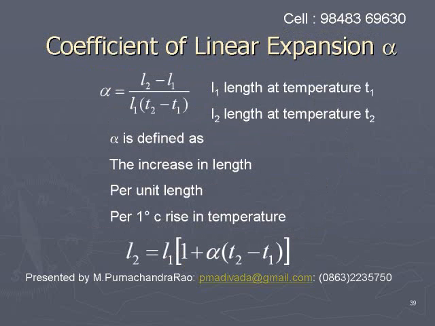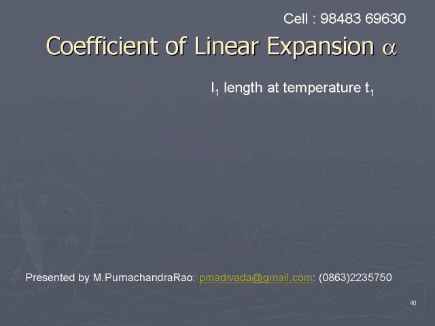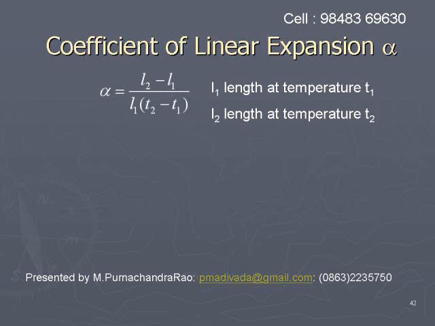Coefficient of linear expansion. The symbol is alpha. You have already studied the relation for coefficient of linear expansion in your 9th class. If we take a metallic rod of length L1 and its temperature is say T1, when it is heated to temperature T2, suppose its length becomes L2, its length increases, L2 is greater than L1. So, the coefficient of linear expansion alpha is given by L2 minus L1, that is the increase in length, by L1, the original length, into T2 minus T1, the rise in temperature.